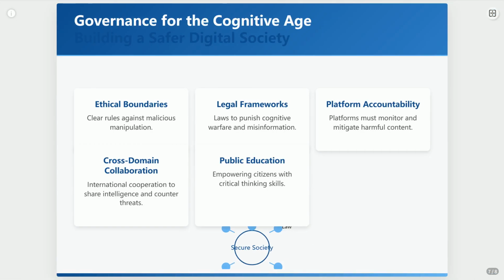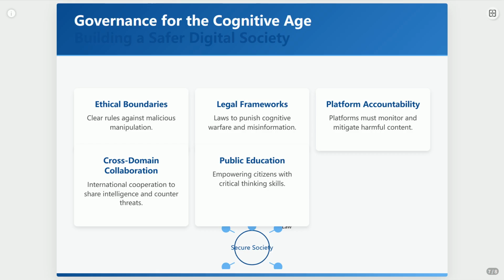So, what's the grand plan? Governance. We need a multi-pronged approach. First, clear ethical boundaries. What constitutes unacceptable manipulation? Define it. Second, robust legal frameworks. Laws against spreading harmful misinformation, holding platforms accountable. Third, platform responsibility. They can't just be passive conduits. They must actively monitor and mitigate harm.